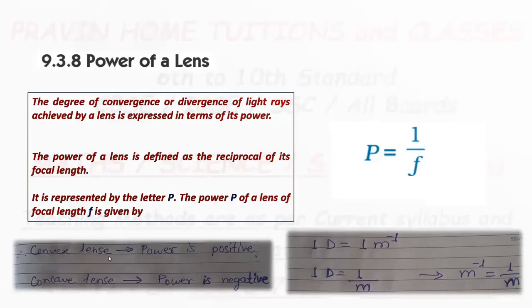Now, for a convex lens, power is positive. For a concave lens, power is negative. These are the points to remember. Convex lens, power is positive. Concave lens, power is negative.